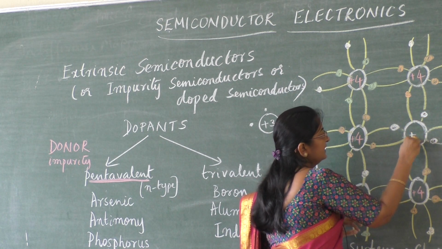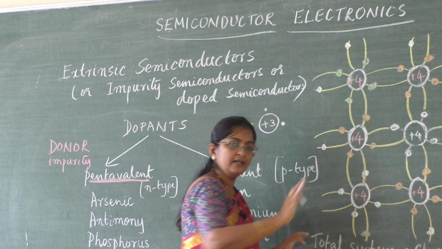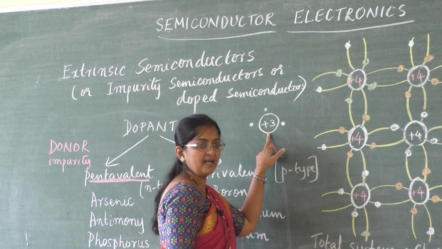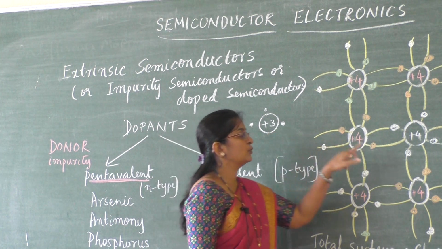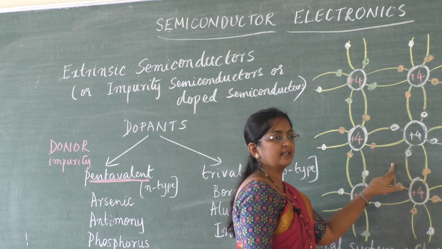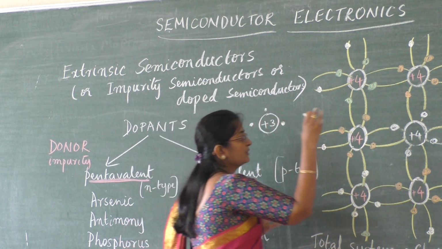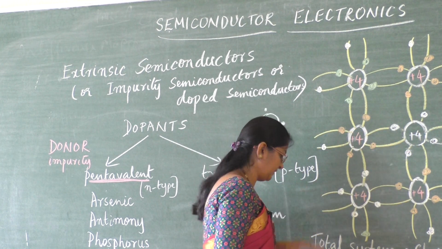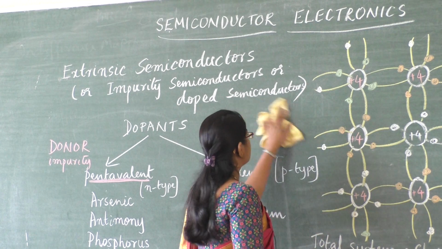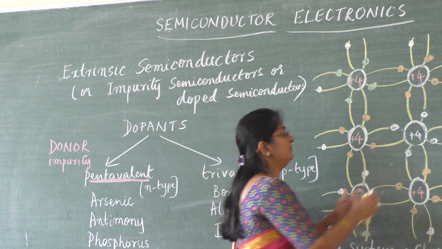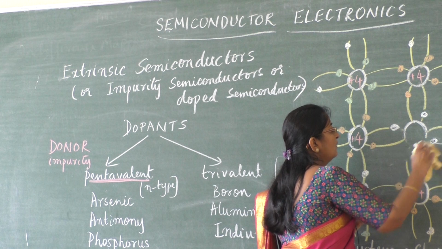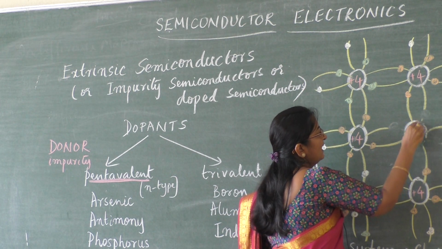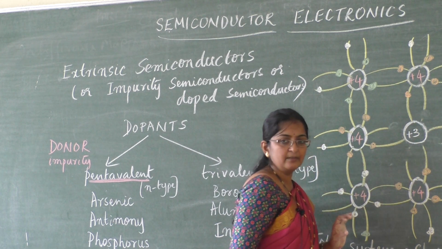Earlier, in intrinsic semiconductor, all atoms are tetravalent. Now when I add this impurity, the aluminium dopant atom, to this intrinsic semiconductor, this atom should go and take the place of any one atom, and that atom gets shifted. So let this aluminium atom take the place of this one. Now here I have a trivalent impurity atom.